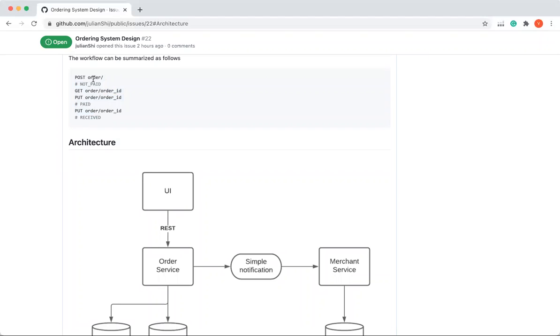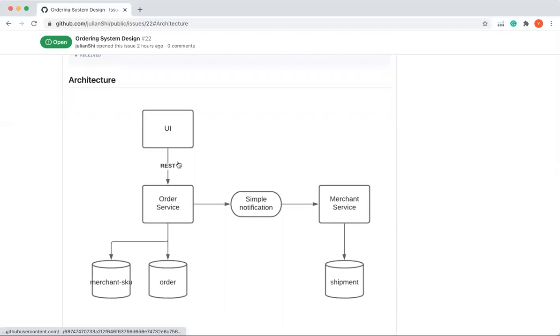When a customer clicks make a shipment, it goes into not paid status. And on the new page, or when the user refreshes the page, it goes into the get order. And when the user wants to make any update of the order, or simply wants to make the payment, then we update the status of the order. And finally, when it's received, we update the status of the order again.